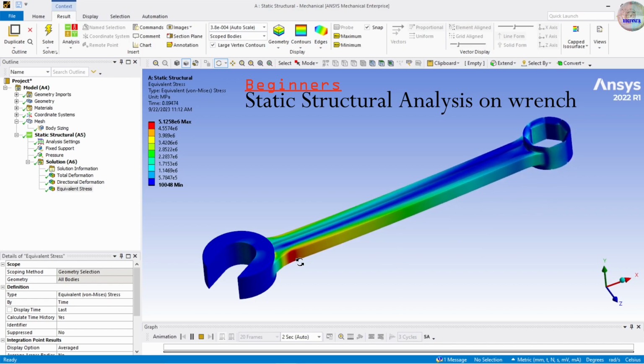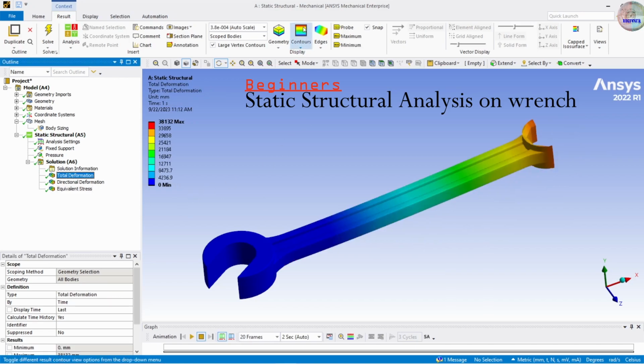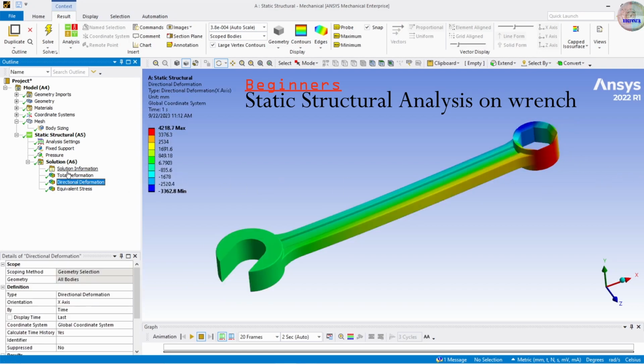Today we are going to do some static structural analysis on a range. We are going to see the total deformation of a range while fixing one side and applying the pressure on the other side. Here it is.